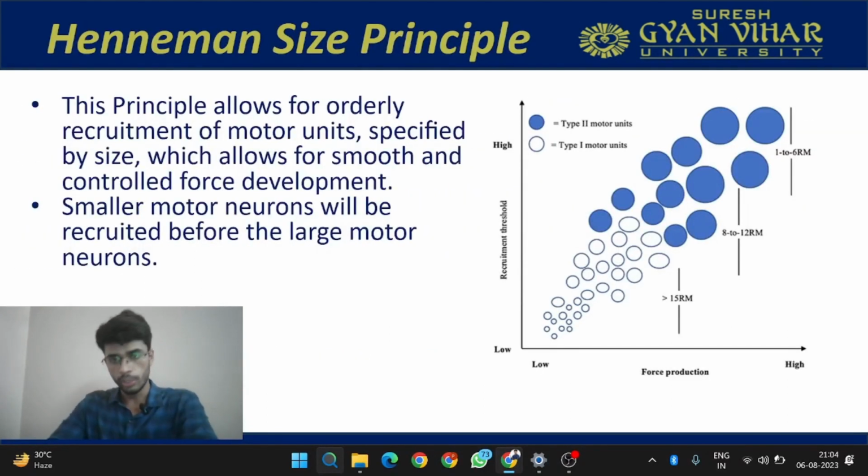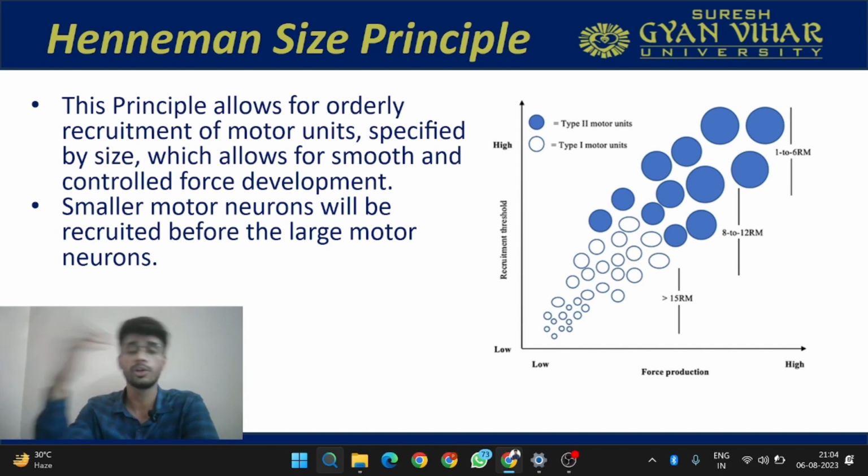Now to understand the recruitment in a better way, we must be aware of the Henneman size principle. What is this principle? This principle allows for orderly recruitment of motor units. There will be an order in recruitment of the motor units. And how will this order be decided? This order will be decided specifically by the size, which allows for smooth and controlled force development, because we want the muscles to produce force in a smooth and controlled way.